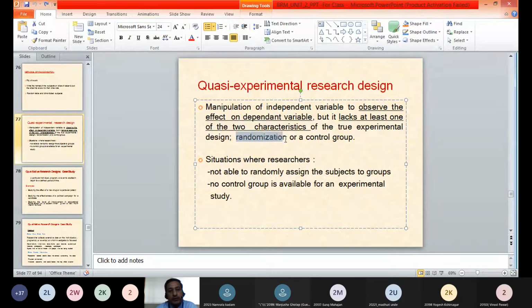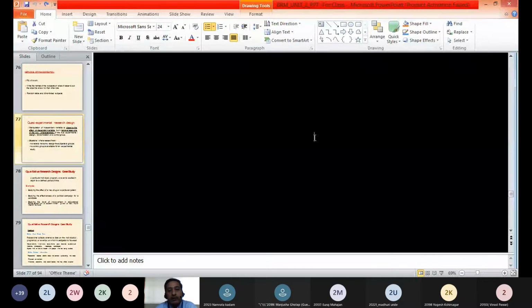It may not have randomization or it may not have a control group. So it is similar to true experimental design, however, it does not have at least one of the characteristics.